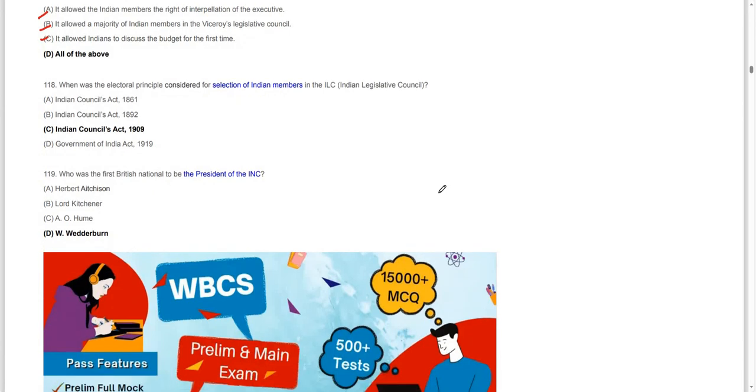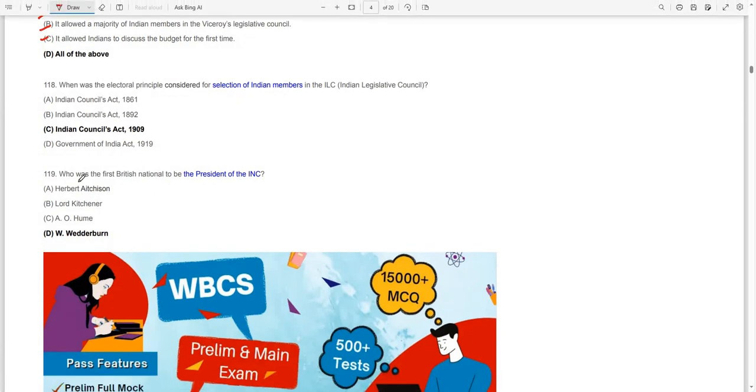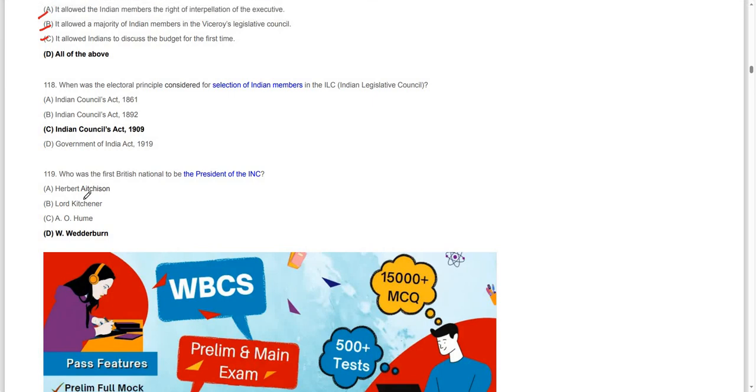Moving on to the next question. When was the electoral principle considered for the selection of the Indian members in the ILC, Indian Legislative Council? Indian Councils Act of 1909. So the Indian Councils Act of 1909 allowed what? The electoral principle was considered for the selection of the Indian members in the ILC.